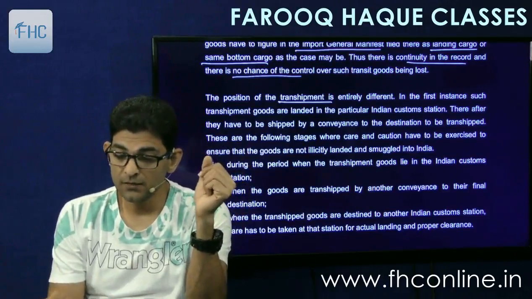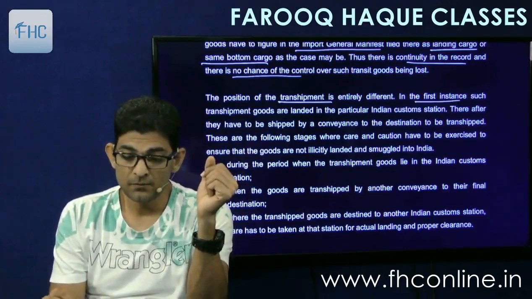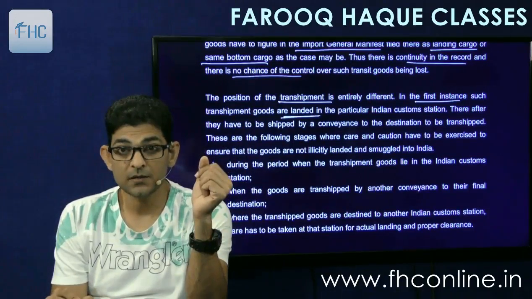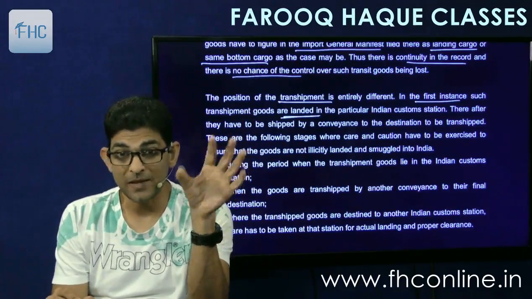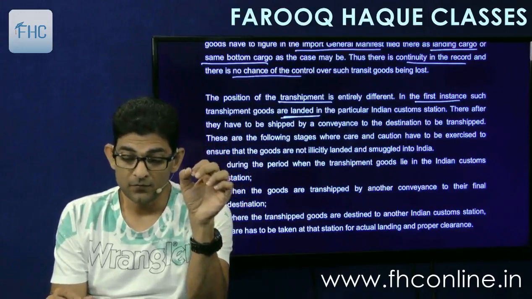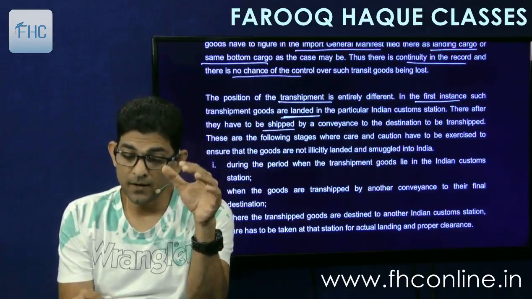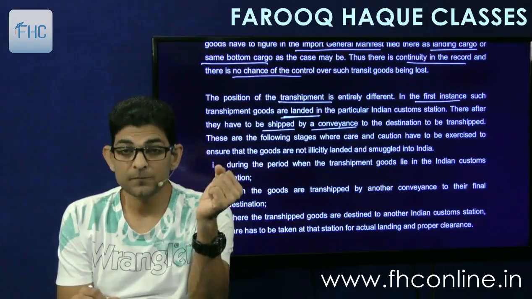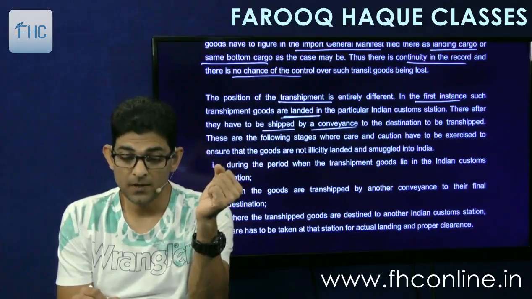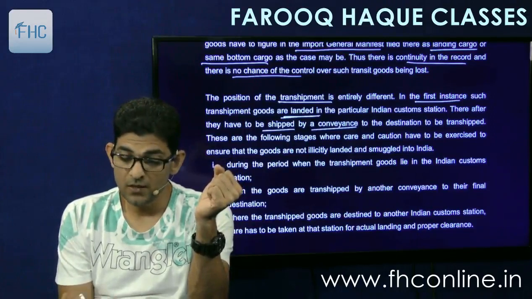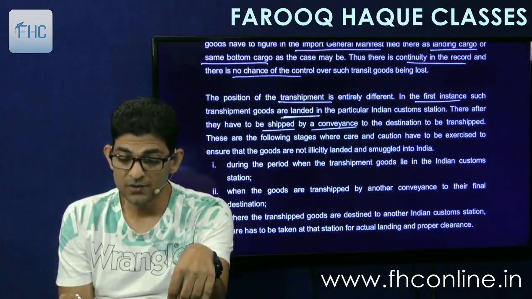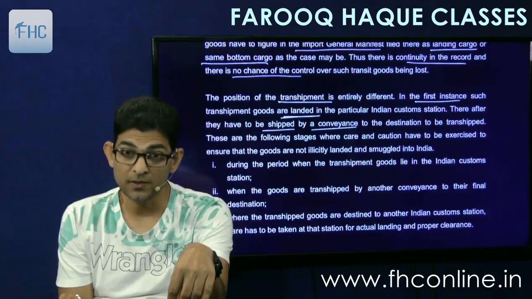So it says, in the first instance, such transshipment goods are landed in a particular Indian customs station. So they will be landed. Thereafter they have to be shipped by a conveyance, meaning another conveyance, to the destination, to be transshipped. These are the following stages where care and caution have to be exercised to ensure that the goods are not illicitly landed and smuggled into India.